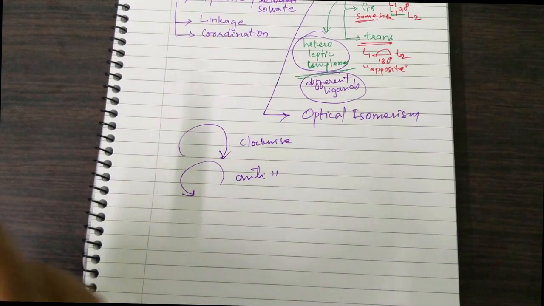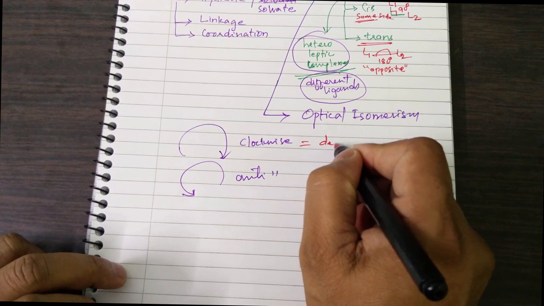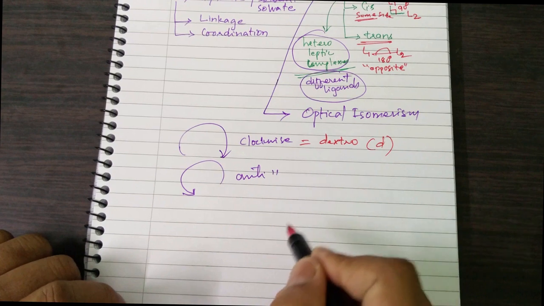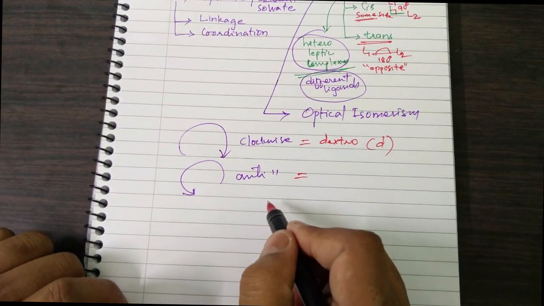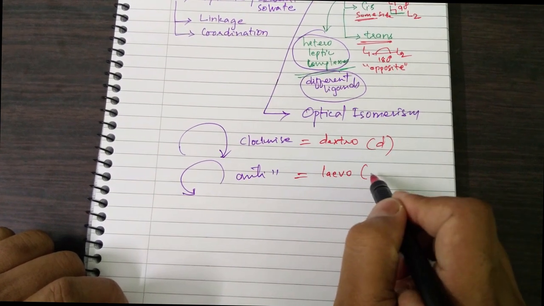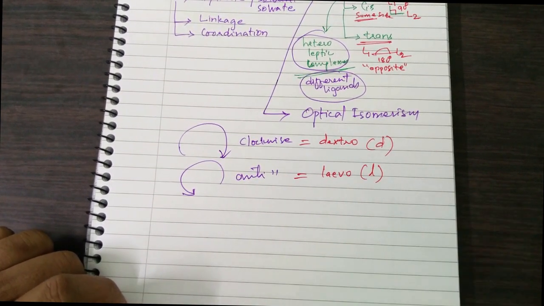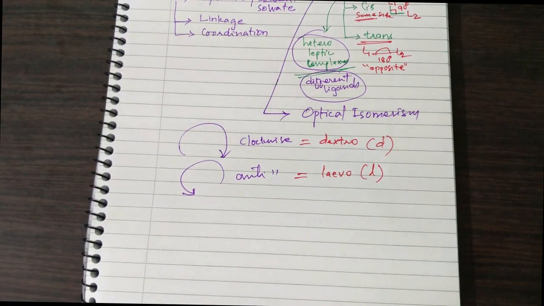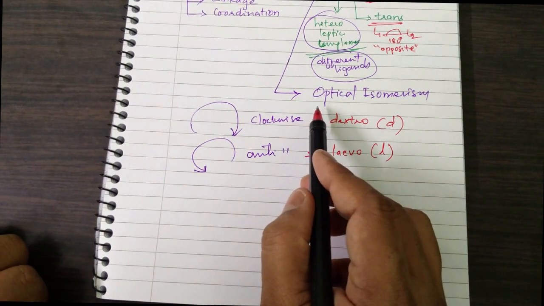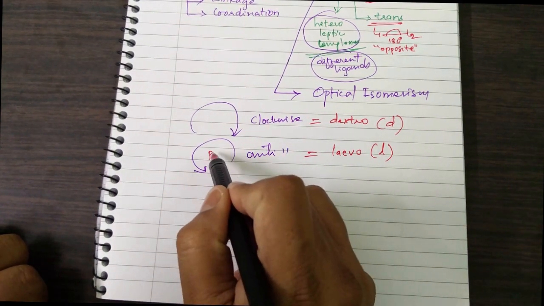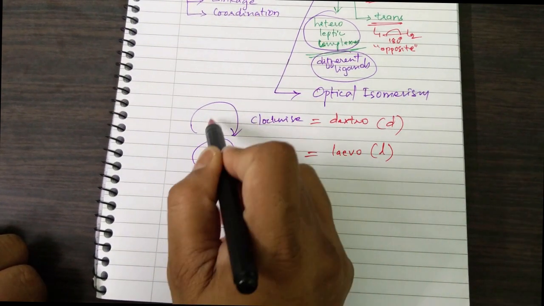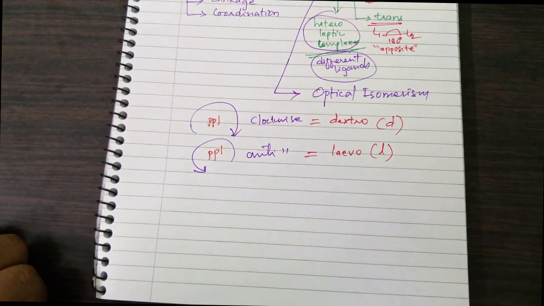If it is clockwise rotation, then we call it the dextro form of the molecule, labeled as D. And if it is anti-clockwise rotation, then it's called the laevo form, L-A-E-V-O, labeled as L. The molecule is capable of rotating the plane of the polarized light either clockwise or anti-clockwise.